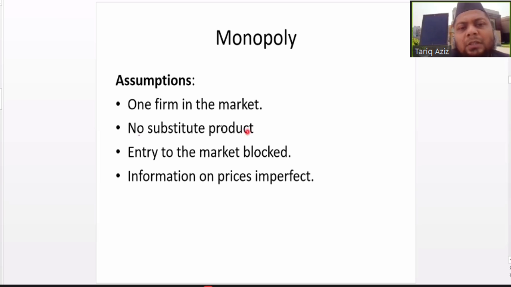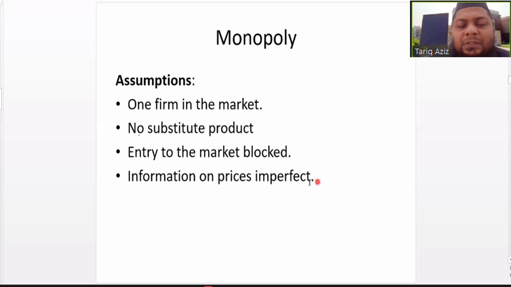The third feature is that entry to the market is blocked. A new entrant or a new firm cannot enter into a monopoly market. Entry in a monopoly market is restricted or blocked. This is the third important feature of a monopoly market. The fourth feature or characteristic of a monopoly market is that the information on prices is imperfect.